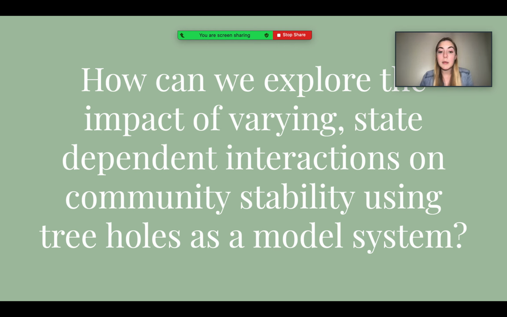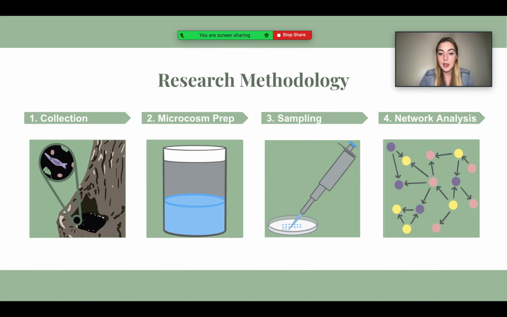We were led by one main question in our research: how can we explore the impact of varying state-dependent interactions on community stability using tree holes as a model system? To shed light on this question, we gathered dry litter from oak trees in Jasper Ridge, rehydrated the detritus, and created tiny microcosms, ecosystems in a jar.